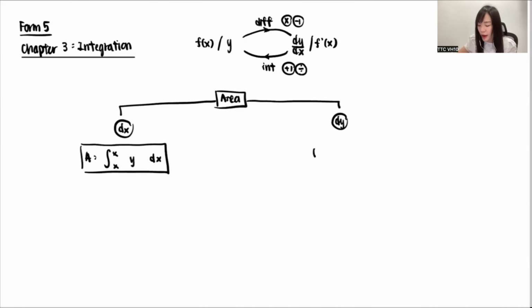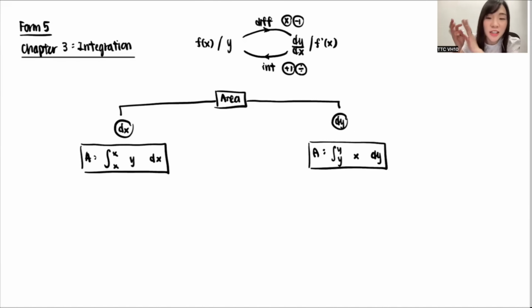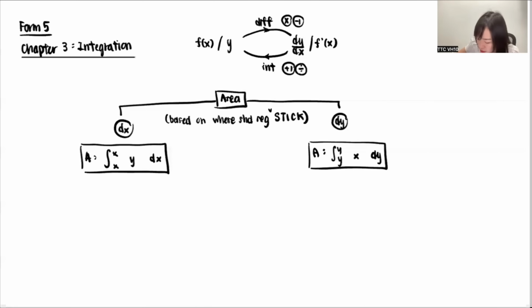Whenever you are using dy, the behind part is dy, and in front will be y. So all the corners are y, but inside will be x. Then you might be thinking, teacher, how do I decide whether to use dx or dy? Okay, I'll write it for you. For area, you will base it on where the shaded region sticks. That is how I always tell my students. You need to base it on where they fully stick.